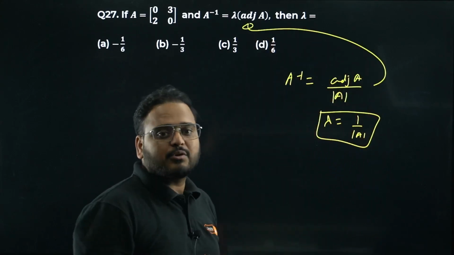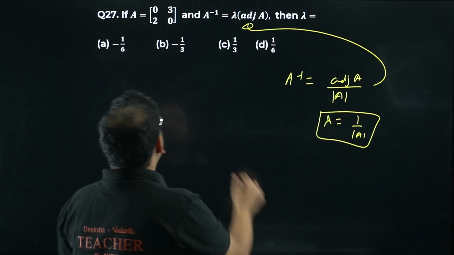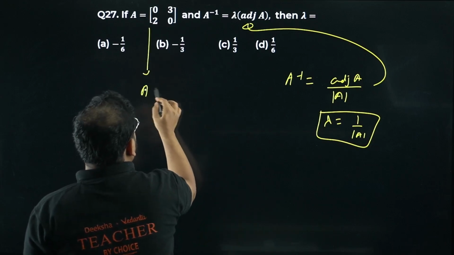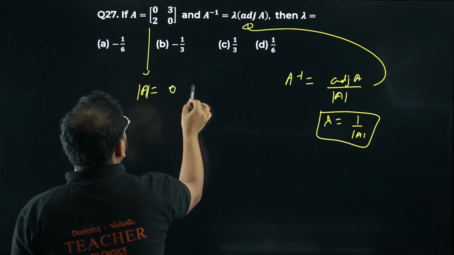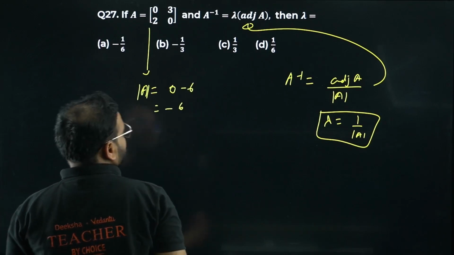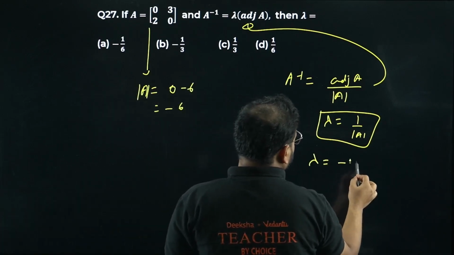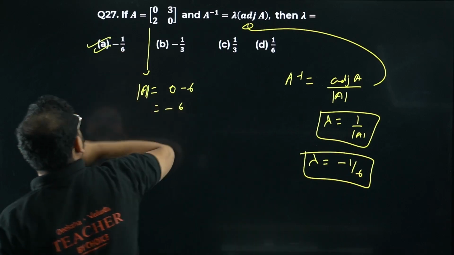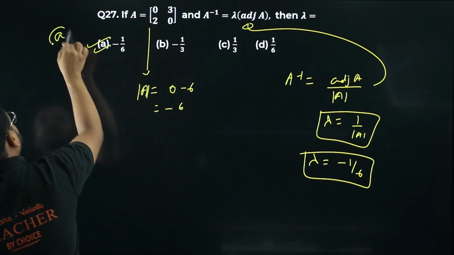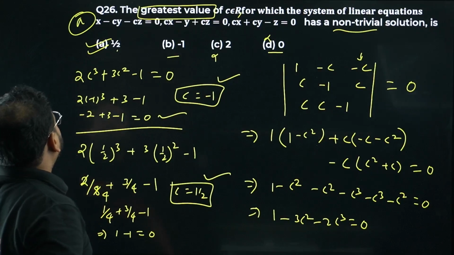Find the determinant of A from here. What do you get from this? Please check. You will get this value as 0 minus 6. Minus 6 is this value. So lambda will be minus 1 by 6. Option A is right. 26 is also A.